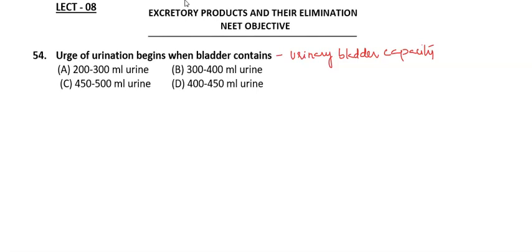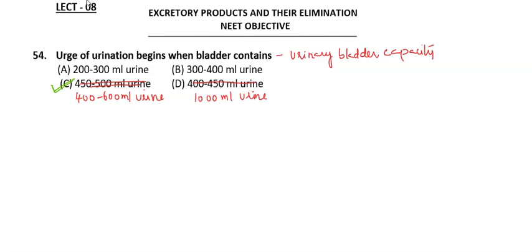Instead of 450 to 500 ml of urine, make it 400 to 600 ml of urine, and this one you make it 1000 ml of urine. Normally in adults the capacity of the urinary bladder is 400 to 600 ml of urine. So option C will be the right one.